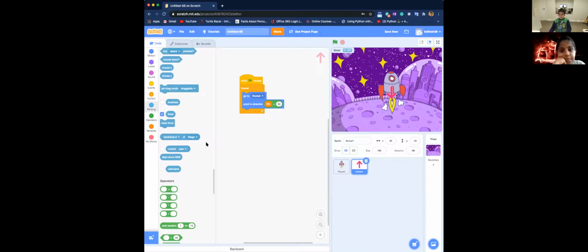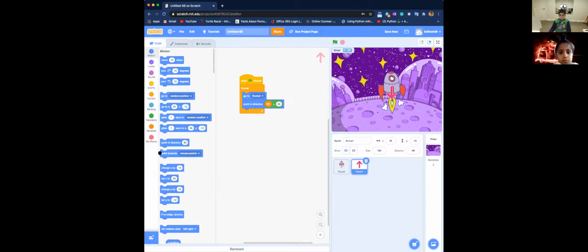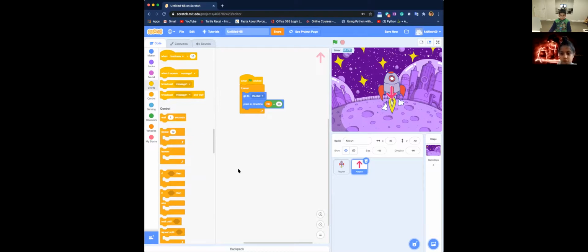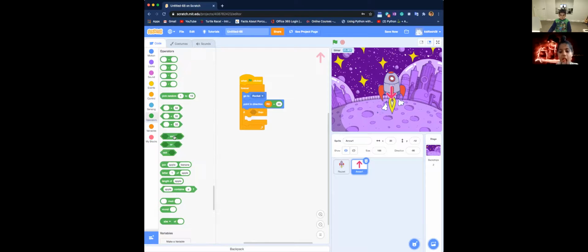And then let's just put an if statement. If timer, we'll drag an and. We'll drag not. So let's say if timer is equal to, so if, where's that?